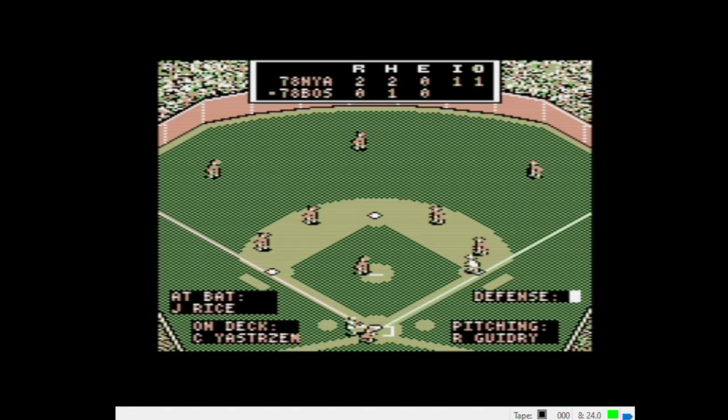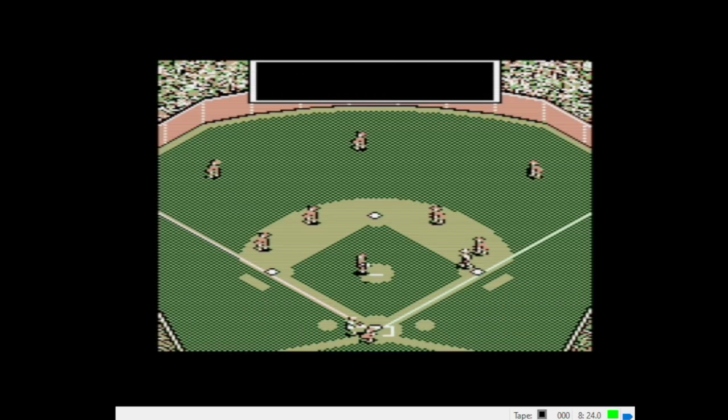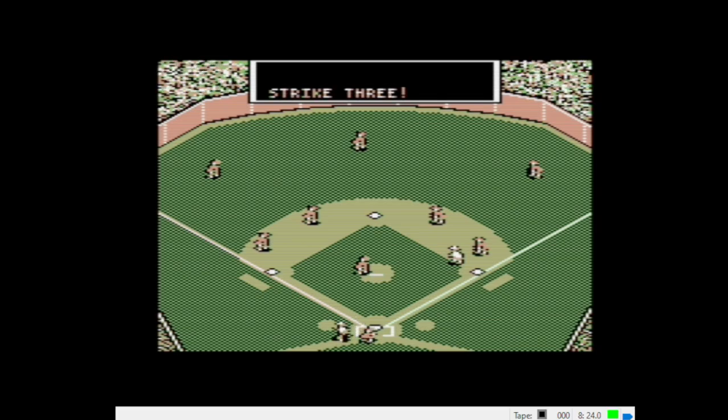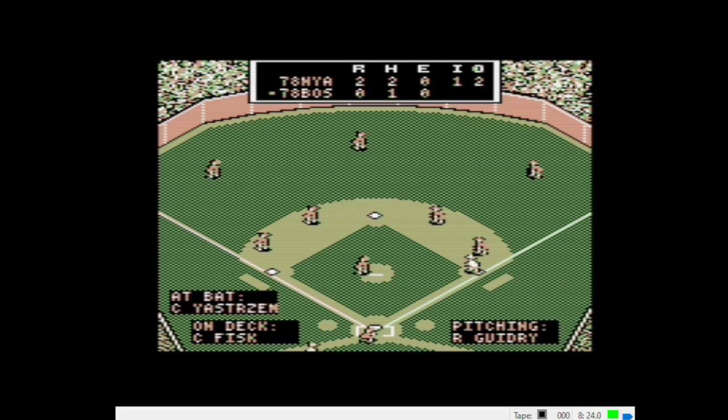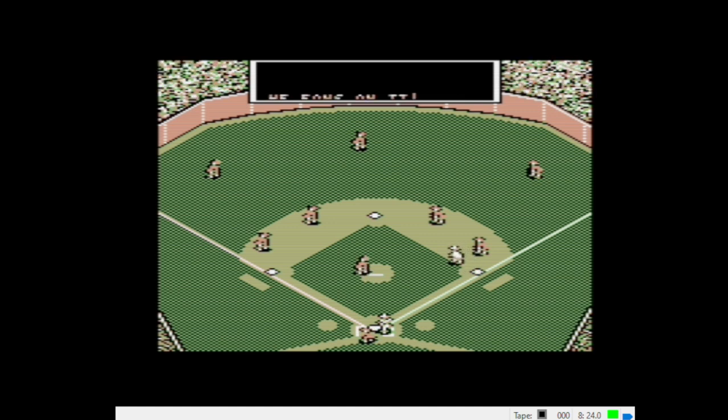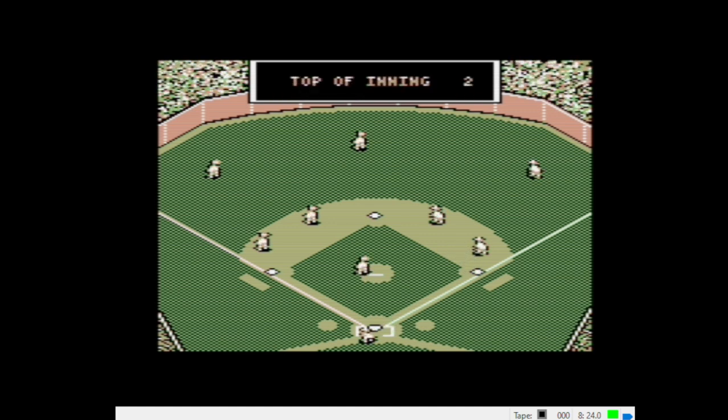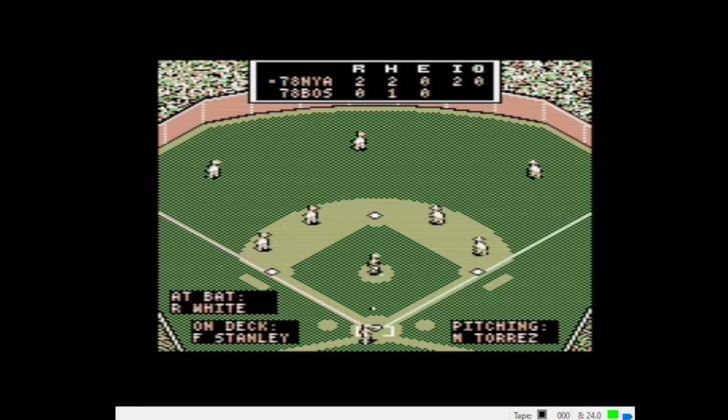All right. Jim Rice, the batter. We're going to throw him a slider. 3-2 slider. Swing and a miss. 2 down. 2 Ks for Gator. And here's Carl Yastrzemski. And we're going to challenge him. Here's the heat. 3-2 fastball. The whiff. Side retired. Top of 2. Yankees up by a pair.